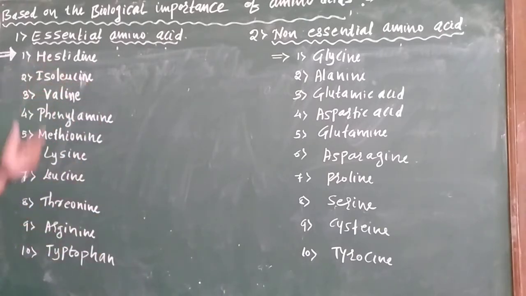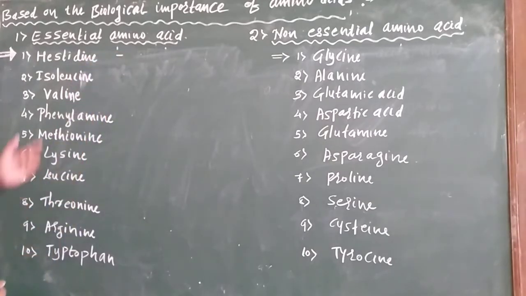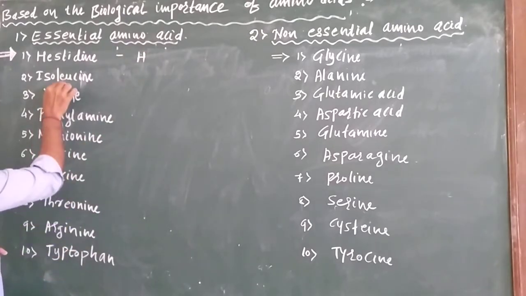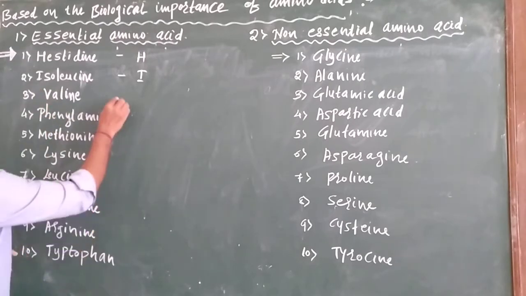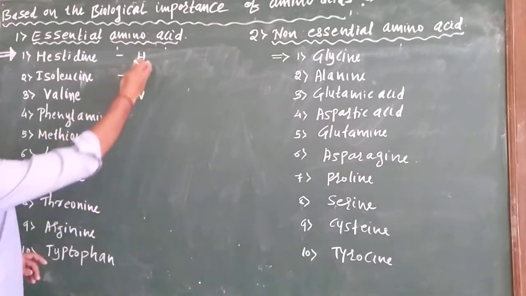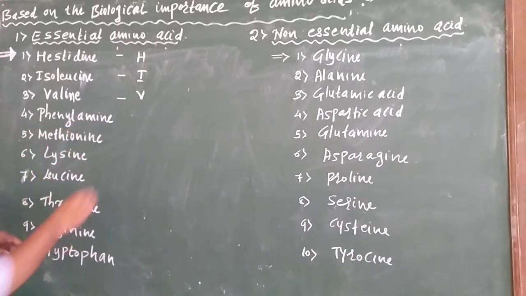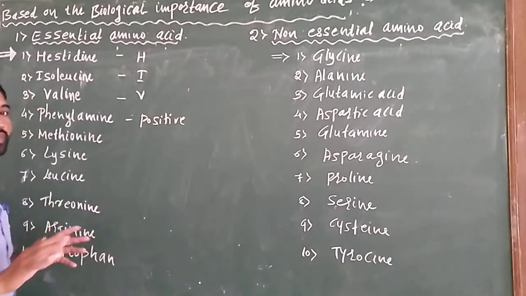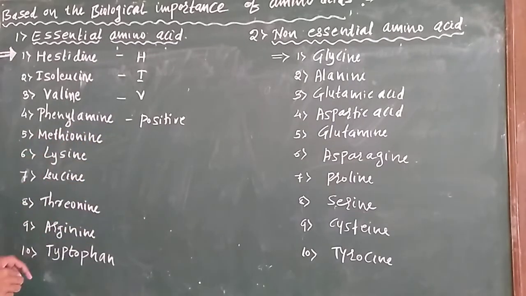And how do you remember all these amino acids? There is one trick. From histidine you take H. For isoleucine you take I. And valine you take V. That is HIV. And phenylalanine, you take positive. It is a trick only. Methionine, you take meth.